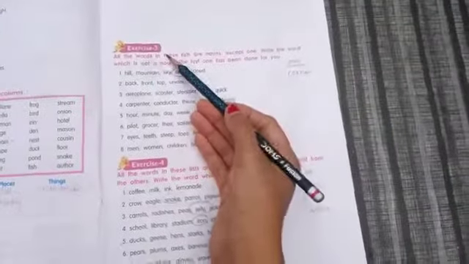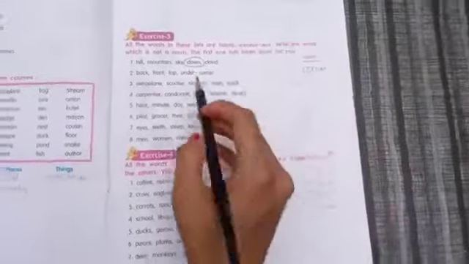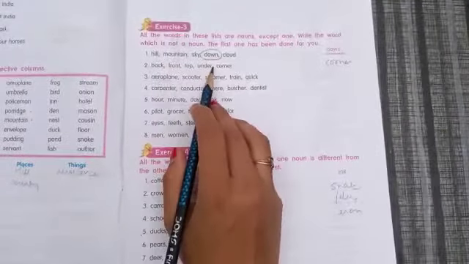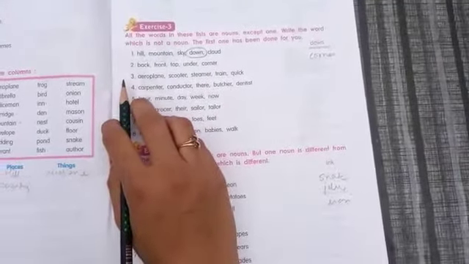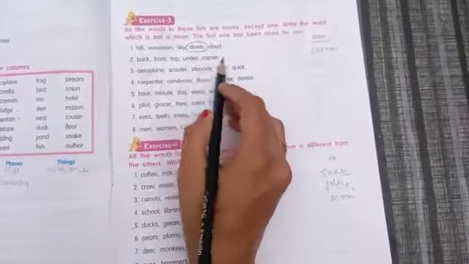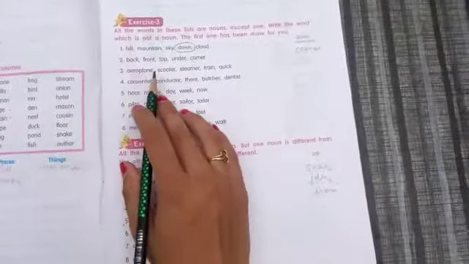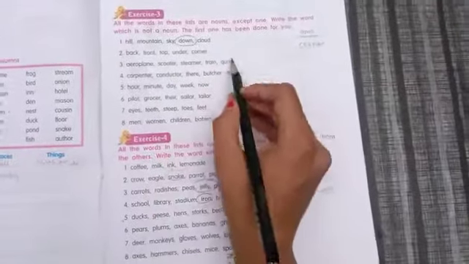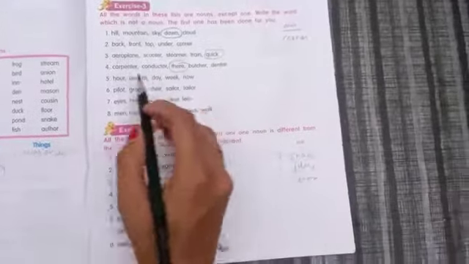Now exercise 3. All the words in these lists are nouns except one. Write the word which is not a noun. So here all the words are nouns except one word. So we have to search in back, front, top, under, corner. Suppose you can say corner. Then aeroplane, scooter, steamer, train, quick. Carpenter, conductor, there, butcher, dentist, there. In the same way we can do the others.